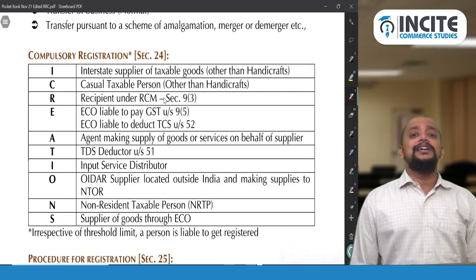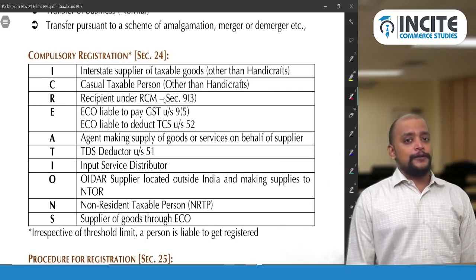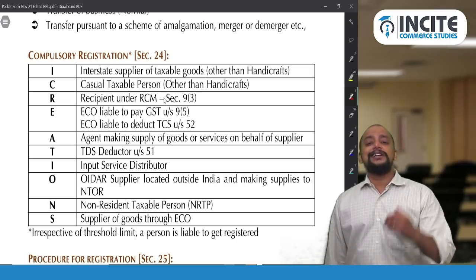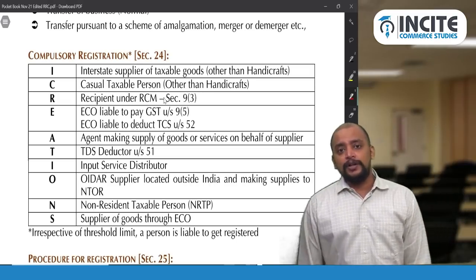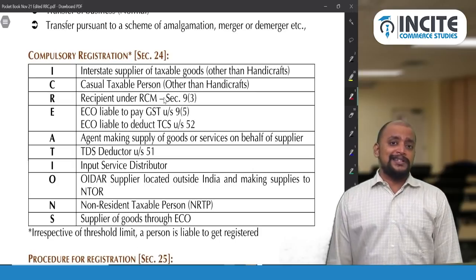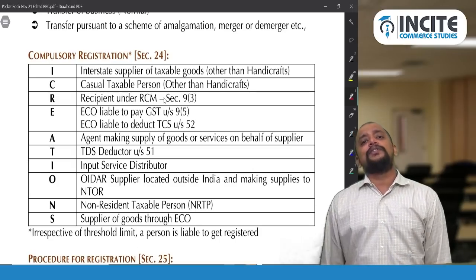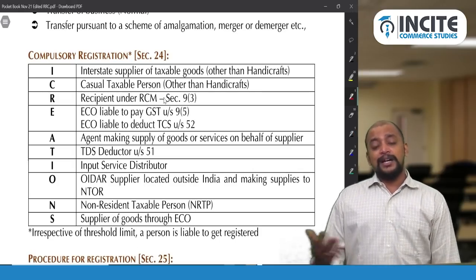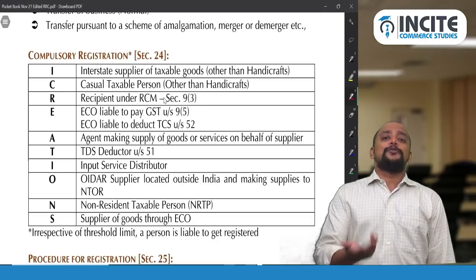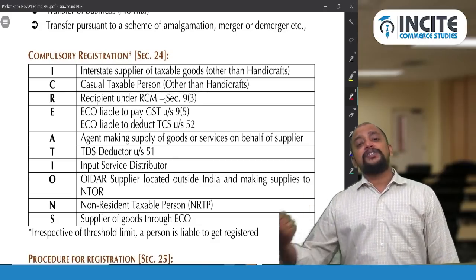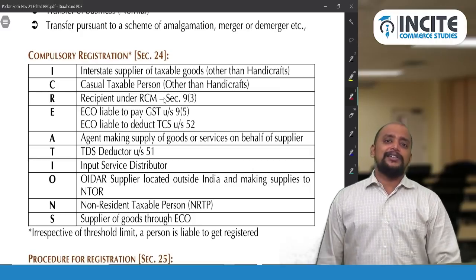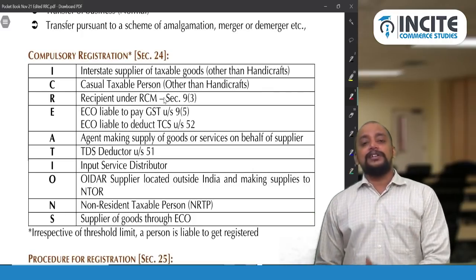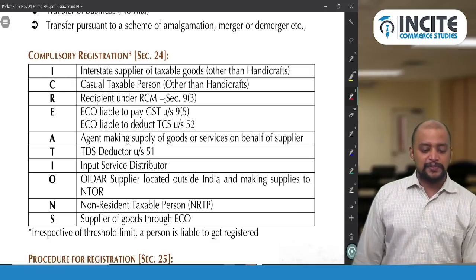Example, in case of GTA services provided by a GTA to a partnership firm, where that partnership firm's aggregate turnover in the previous year or current year does not exceed the threshold limit, but the GTA opted not to pay GST under FCM, then that partnership firm is required to pay GST under RCM at the rate of 5%, and they are not registered. They are compulsorily required to get registered to pay GST. That is this 9 subsection 3.